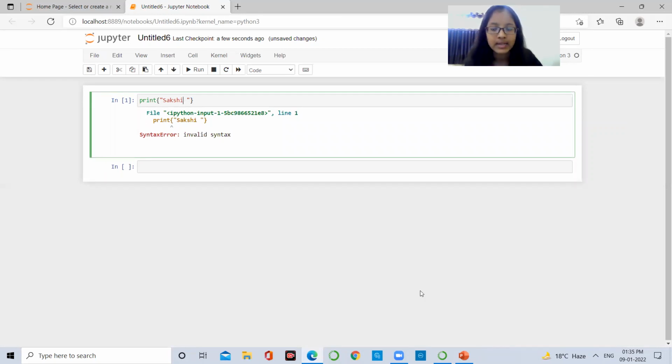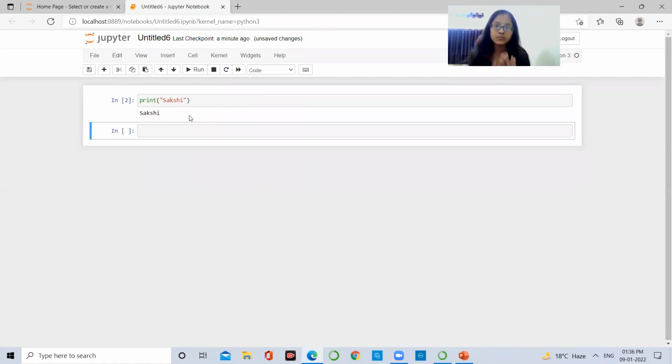Why is it giving a syntax error? Does anybody know? Here, I have to use the curly bracket, not that parenthesis. That is the issue. Now let us see if it works with that, or whether we have some other issues regarding it. Okay, I'm typing it again and removing these things. Run. See, now it is printing.